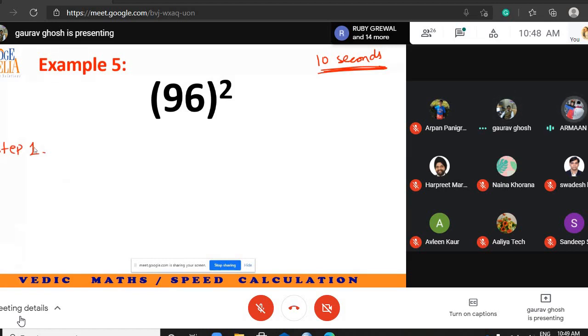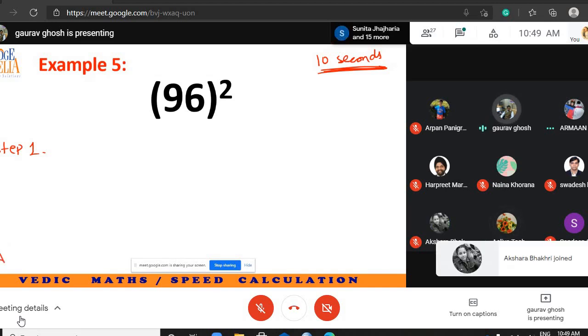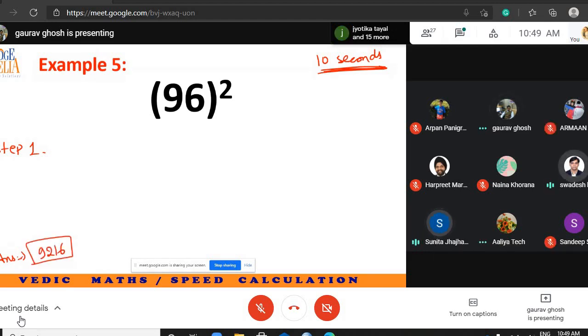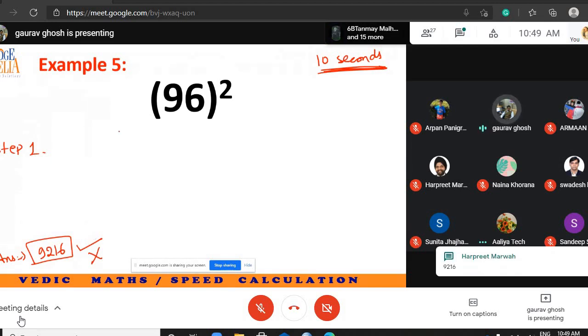Sir, 9,216. So somebody is giving me the answer 9,016. 9216. I'm not sure, it may be correct, it may be wrong. So if other students are saying so, looks like it is correct.